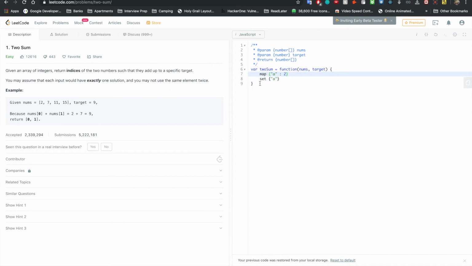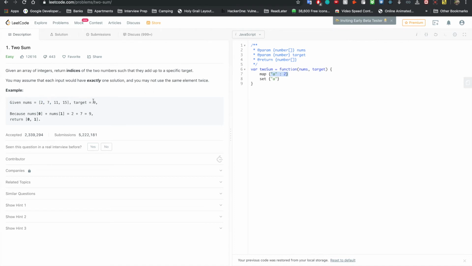We're going to use a map that is potentially going to be a little under n space. And so we're going to use that to hold on to the number. And every time we go into a number, we're going to look for its pair in the map. And so when we get to the 2, we're going to look for a 7. And if the 7 is in the map, then we're going to return. If it's not, we're going to move on to the 7, look for the 2.